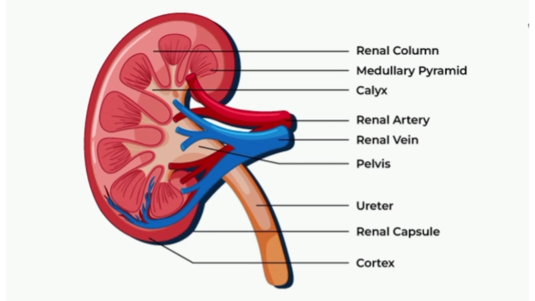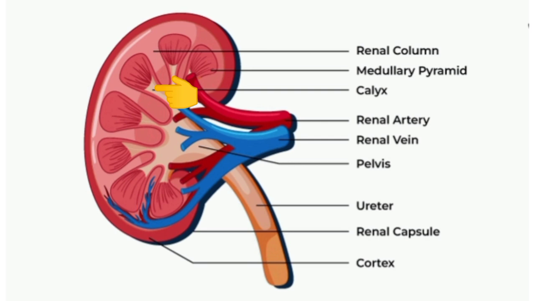The medulla gives a radially striated appearance as it contains tubular and vascular structures arranged in parallel radial lines. The medullary mass is divided into 8 to 18 medullary or Malpighian pyramids. The broad base of each pyramid is in contact with the cortex, and the apex projects into the minor calyx.